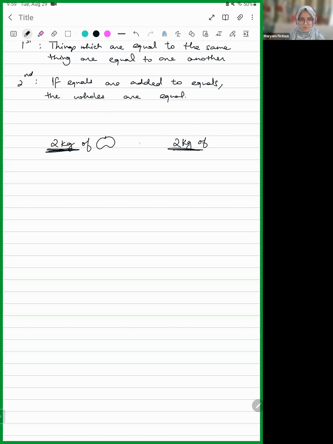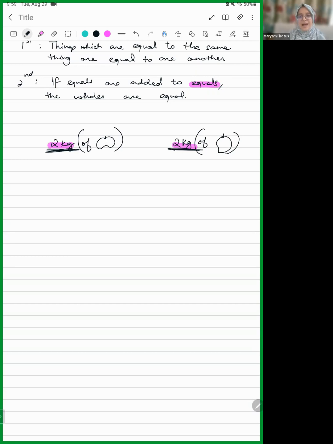So 2 kg equals 2 kg, right? I have 2 kg of apples here and 2 kg of, let's say, mangoes here. So they are saying if equals are added to equals, these two things are equal to each other, right? 2 kg equals 2 kg till here, understood?